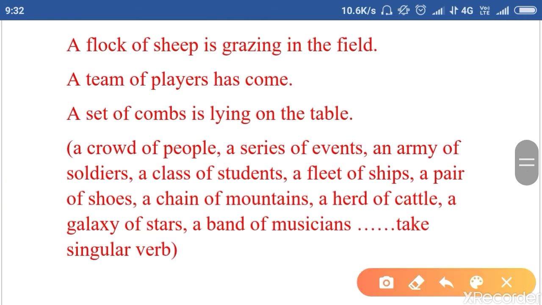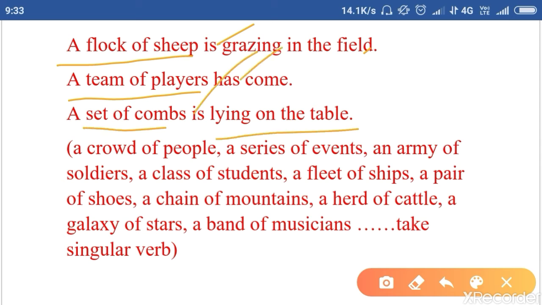Now the next rule is collective nouns. We use a singular verb with collective nouns. For example, a flock of sheep is grazing in the field. A team of players has come. A set of combs is lying on the table. There are other examples. These are collective nouns, and we always use a singular verb: a crowd of people, a series of events, an army of soldiers, a class of students, a fleet of ships, a pair of shoes, a chain of mountains, a herd of cattle, a galaxy of stars, a band of musicians. They all take a singular verb.